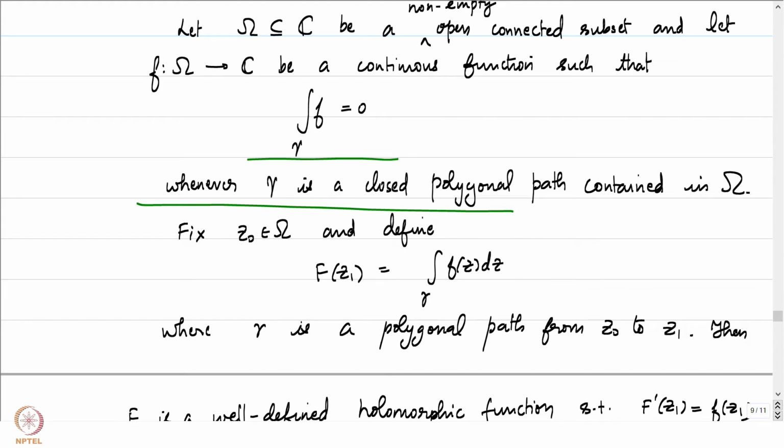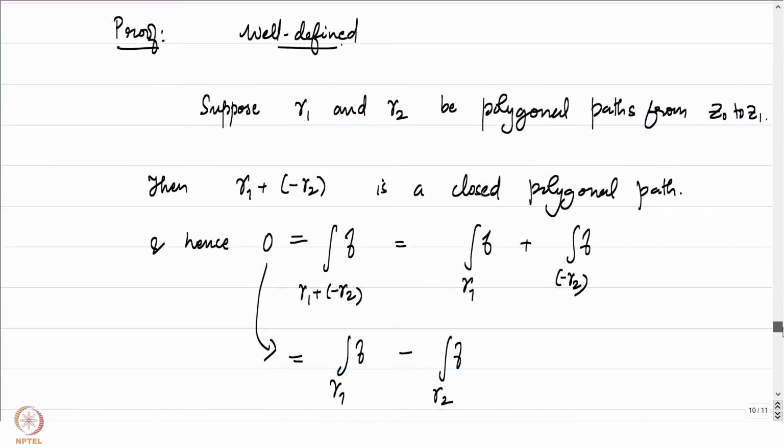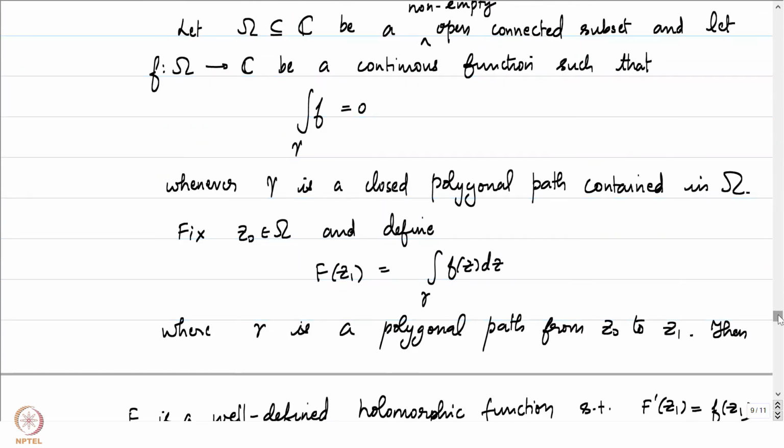Sometimes this condition is also referred to as demanding that f is conservative. I think the origins are from physics. Anyway, one weakening or an equivalent formulation would be by changing this particular demand that we have.